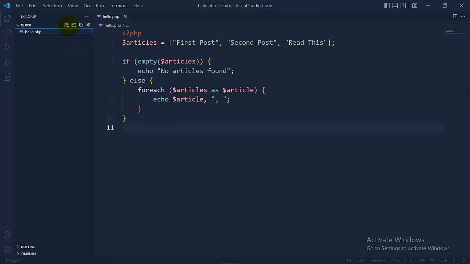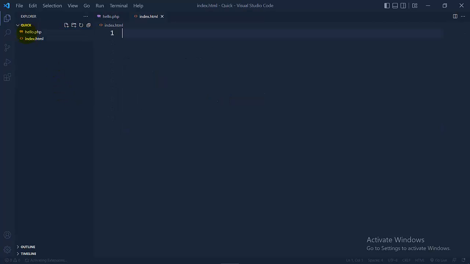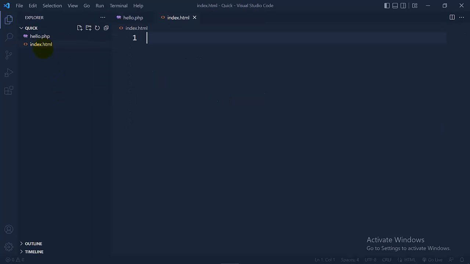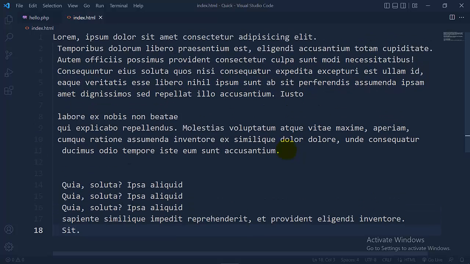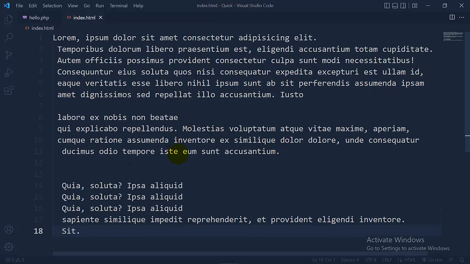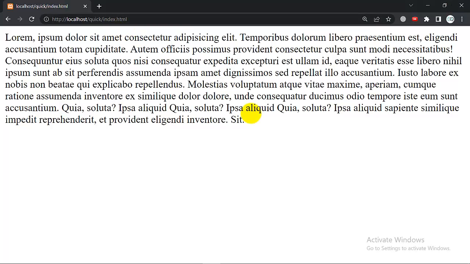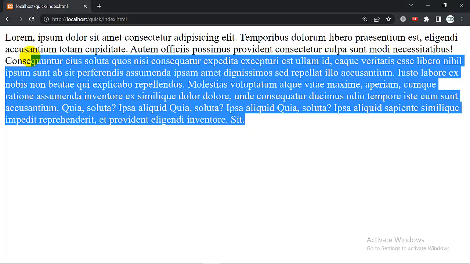So here we are going to make a file, index.html. You can name your file whatever you want, but the extension matters. Now here we are going to write some text. As you can see, we have three paragraphs, and if I just open it in the Chrome browser, you can see a long paragraph without any line breaks.